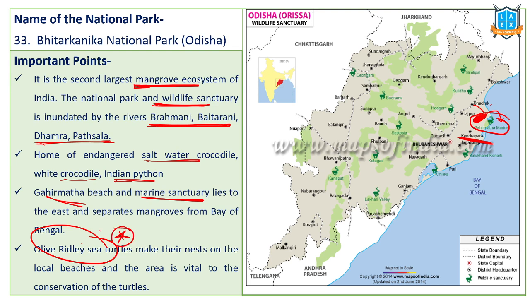Every year, olive ridley turtles. Whenever we talk about olive ridley turtles, we try to recollect Gahirmatha Marine Sanctuary and Bhitarkanika National Park. Gahirmatha Marine Sanctuary is part of Bhitarkanika National Park. Olive ridley turtles and their protection are important. They come to this particular beach for nesting.